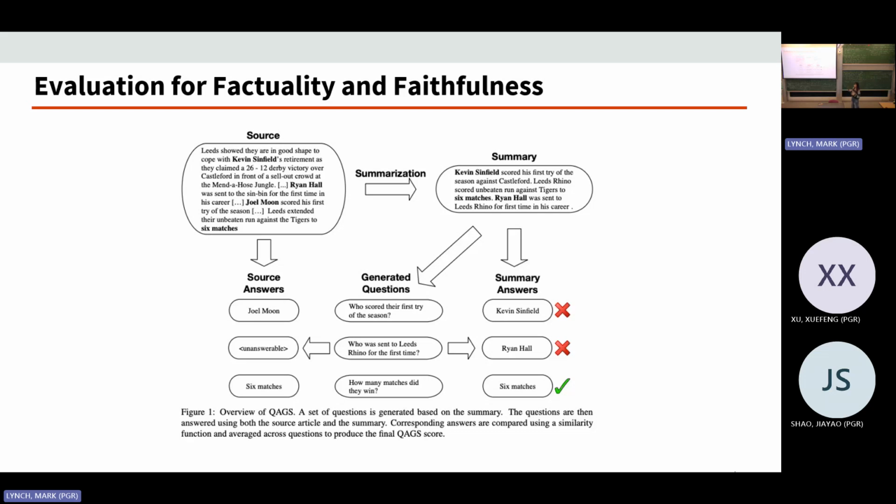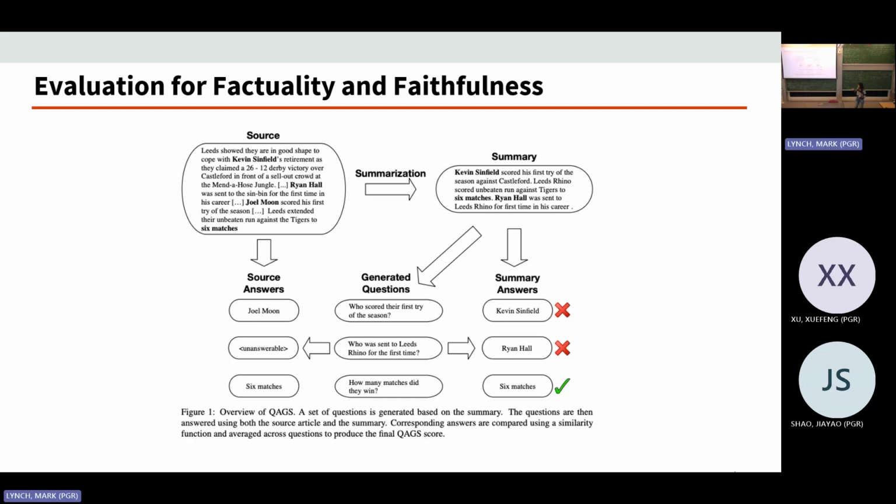So a model generates questions based on the summary, like who scored the first season, basically asking for information from the summary. And then two versions of answers will be generated. One version is from the original source text, and the other version is from the summary. Then we look at the answers generated from the text and the summary and compare if they are aligned. And if they are, that means the factuality is preserved.